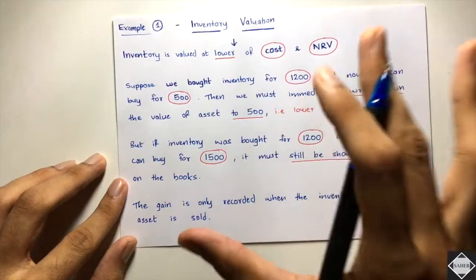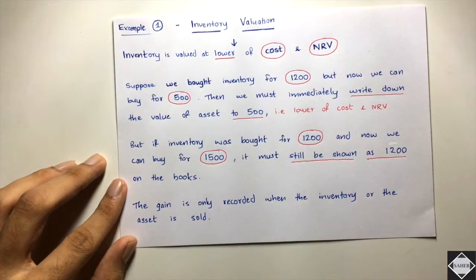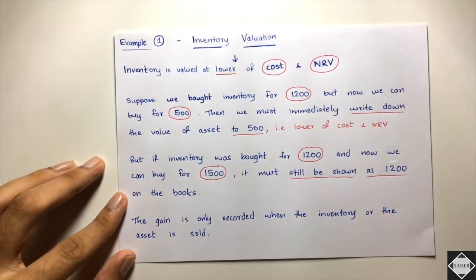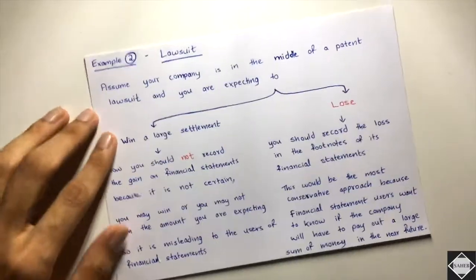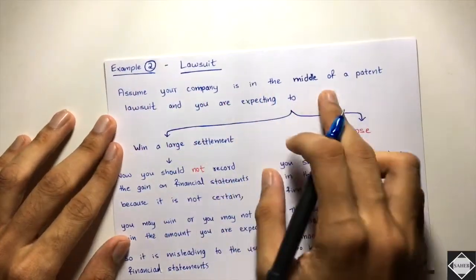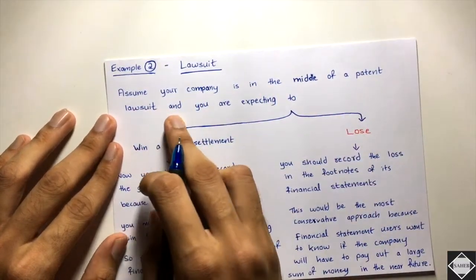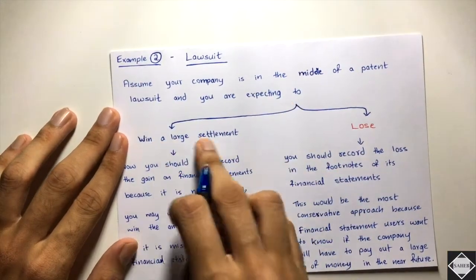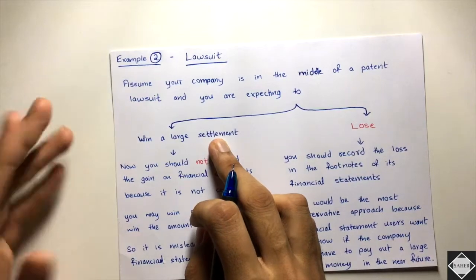Here, conservative accounting is being done. Conservatism. See here, lower of cost and NRV. Fine. Let's take another example, the lawsuit example. Assume your company is in the middle of a patent lawsuit. Someone has filed a case and you are expecting to win a large settlement. You are expecting to win.